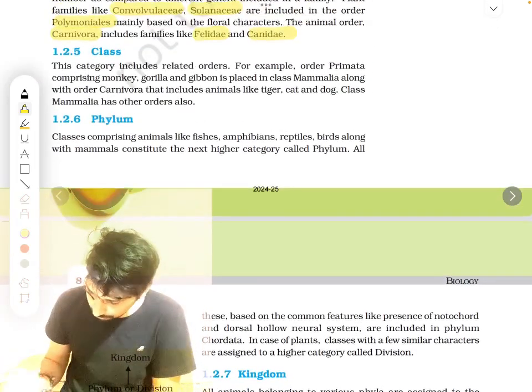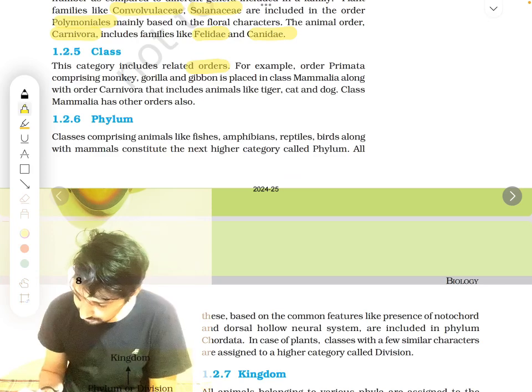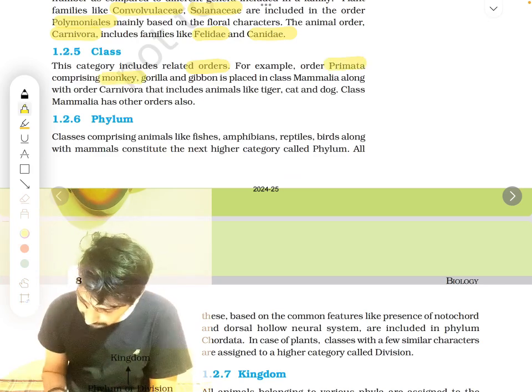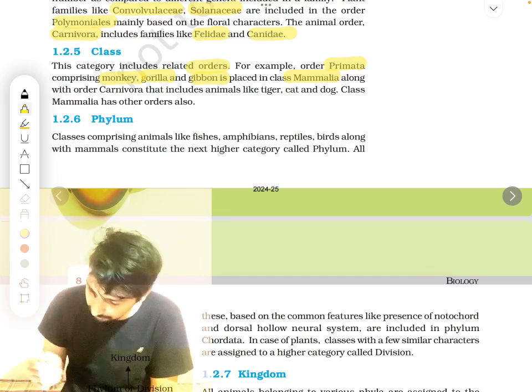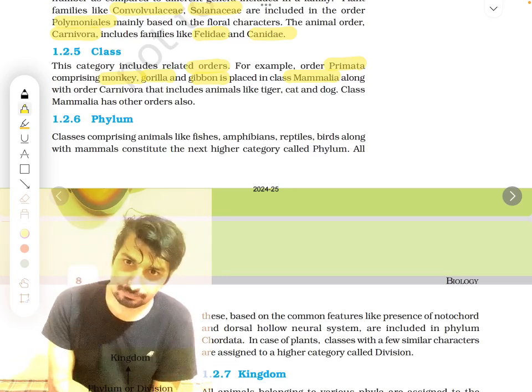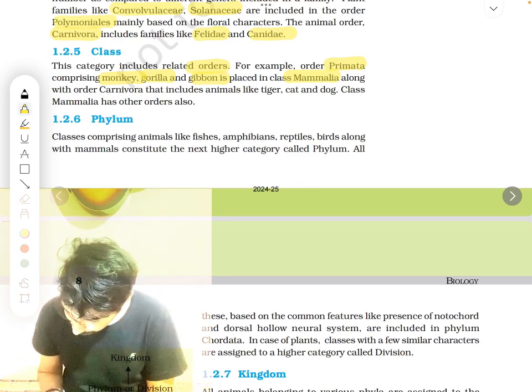Next now we are going to learn about class. A lot of them together are put in the same class. So this includes a lot of related orders. For example, Primata, comprising monkey, gorilla and gibbon. These are placed in Mammalia. Monkey, gorilla, gibbon, all are mammals. Monkey is also a mammal, gorilla is also a mammal, gibbon is also a mammal.